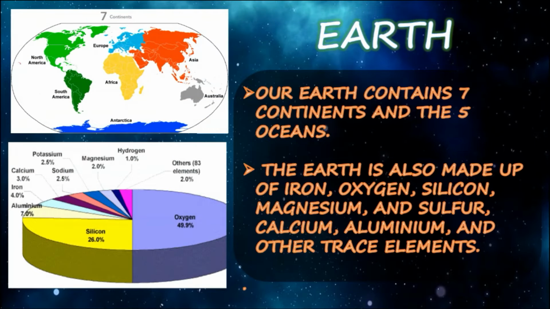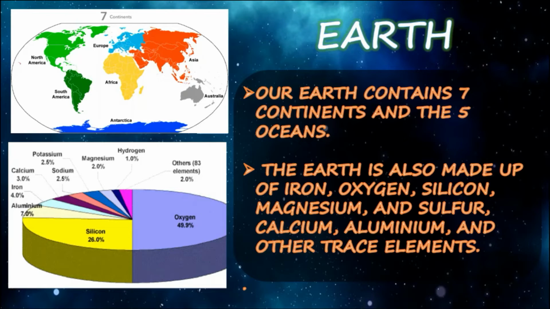Next, our Earth contains seven continents and five oceans. Earth is also made up of iron, oxygen, silicon, magnesium, sulfur, calcium, aluminium, and other trace elements. So, can you say what the seven continents are?